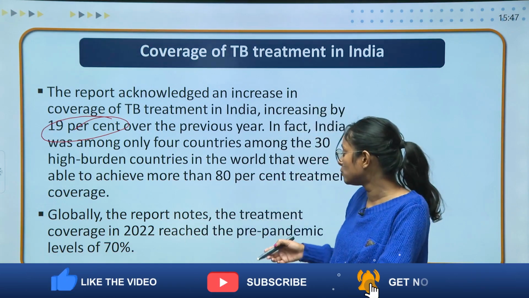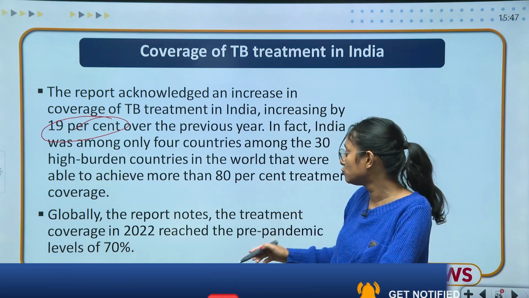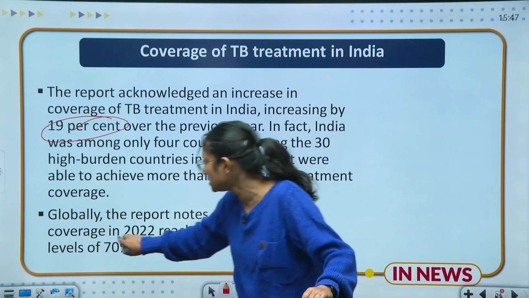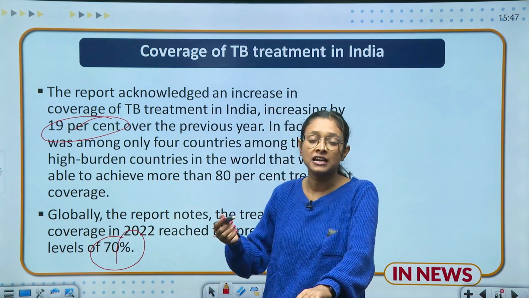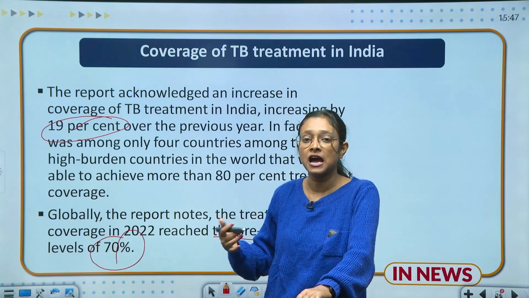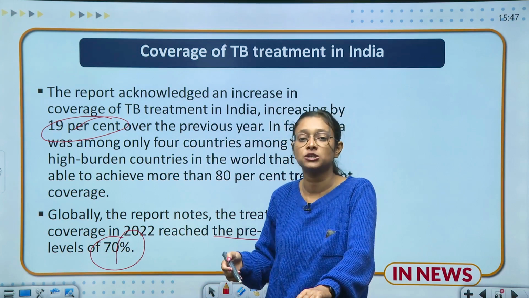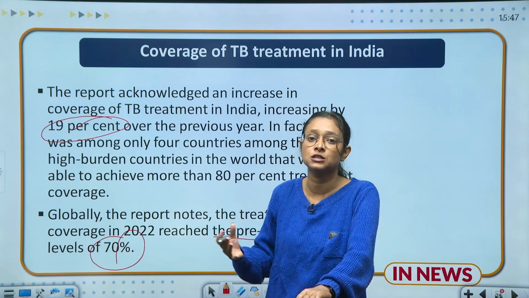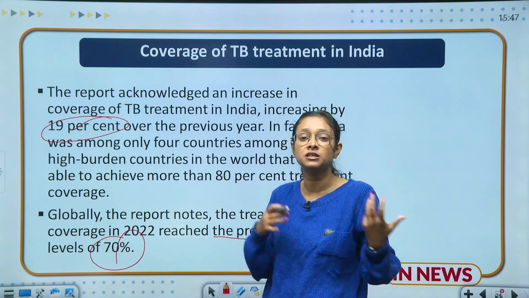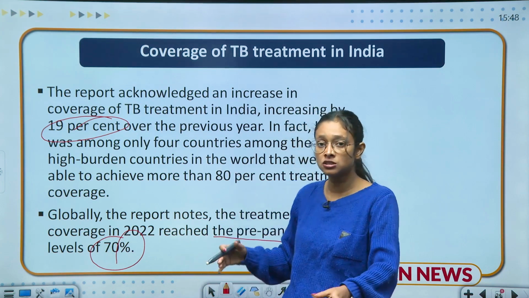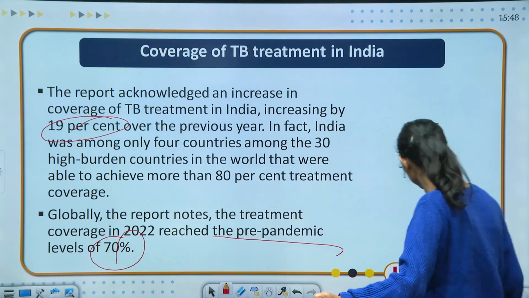And globally, the report notes that treatment coverage in 2022 reached the pre-pandemic level of 70%. It means that whatever treatments we had earlier, right now 70% of people are benefiting from those treatments. So our treatment coverage has also increased. The reporting coverage has increased and the treatment coverage has also increased. So this is a very good sign. Moving to the next slide.